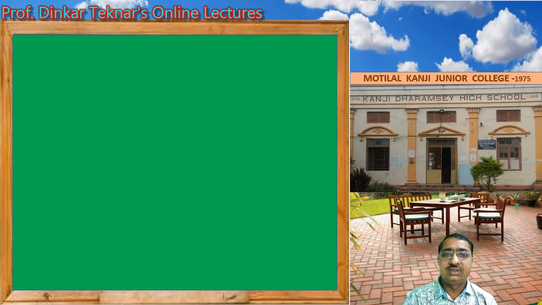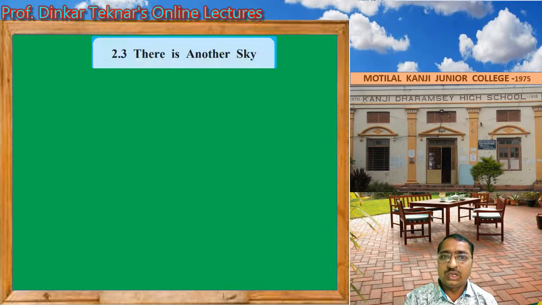Hello friends, in the previous video we saw the complete poem There is Another Sky from unit number 2. Today we are going to do some activities and write the appreciation of the poem and the summary of the poem. They are very important for your final exam. So let's go.